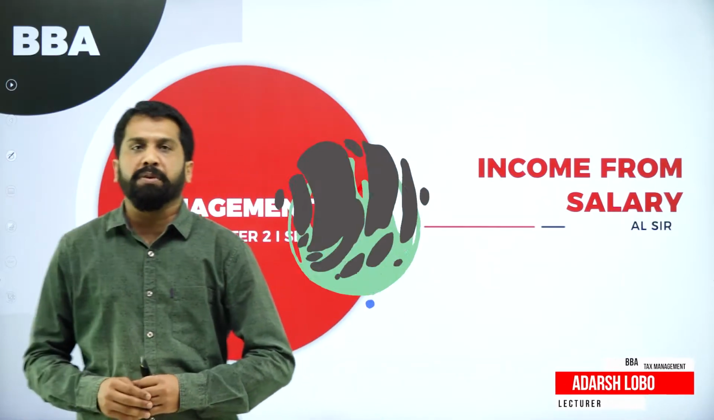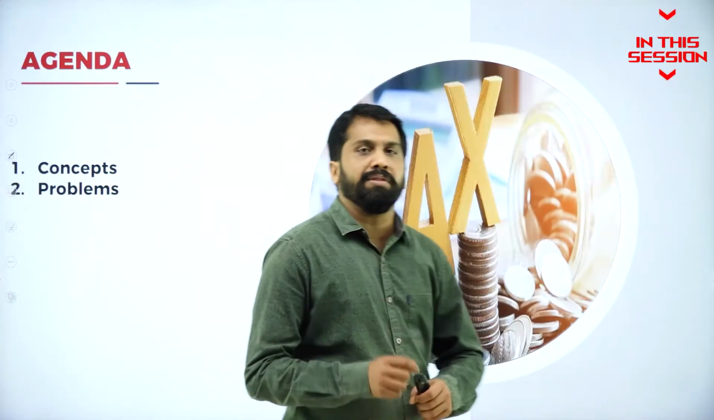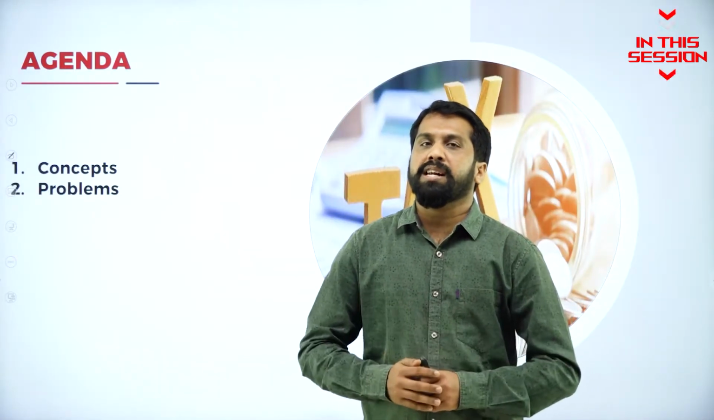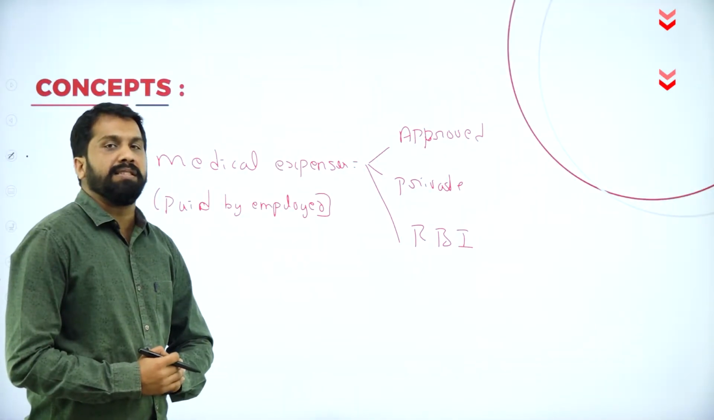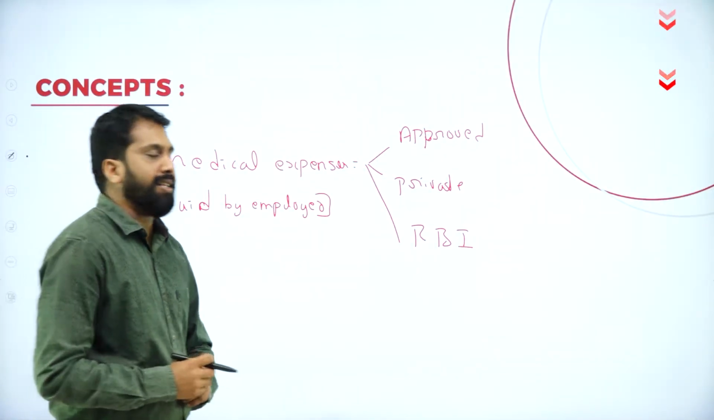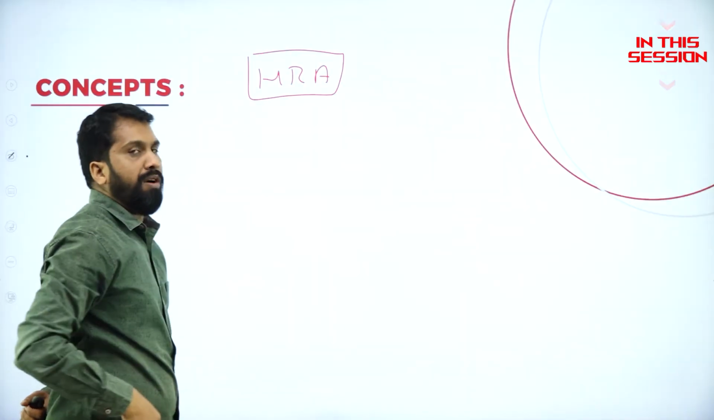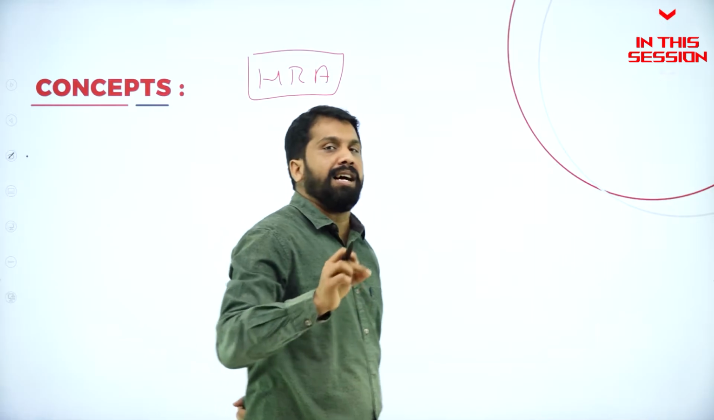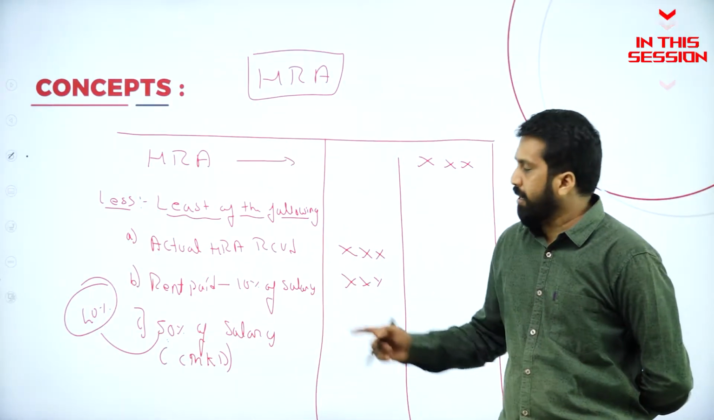Under tax management, we are doing income from salary. I'll explain you the part of the concept. Later we'll do two problems on above concept. If the medical expenses which is approved by income tax authority, then it will be exempted. HRA means what? House rent allowances. These are metropolitan cities, big cities, that's why 50% of salary.